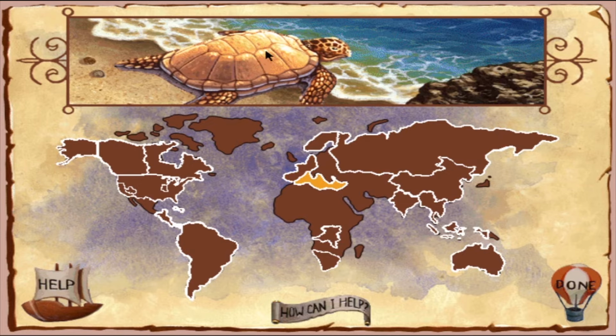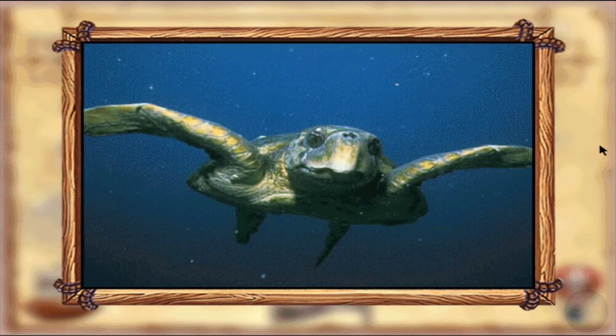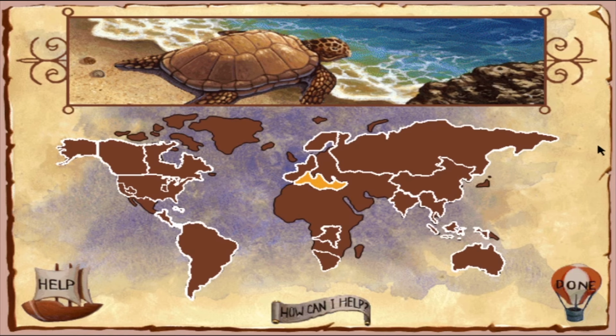Mediterranean loggerhead turtle. The loggerhead turtle lives in the Mediterranean Sea. Their population is suffering because hotels and tourists have taken over the beaches on which they lay their eggs. In an effort to save the loggerhead turtle, many people have joined together to convert some Mediterranean beaches into turtle sanctuaries.